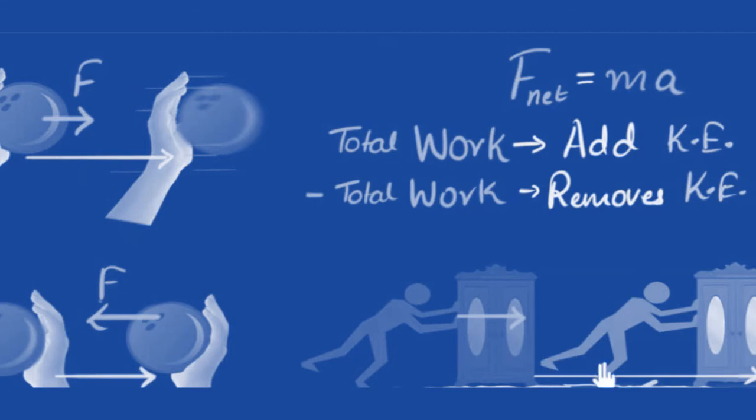So it just so happens that the two works cancel out. The total work done ends up becoming zero, and that's why the kinetic energy didn't change. Another way I like to think about this is that you are adding kinetic energy to the cupboard, but at the same time, friction is removing that kinetic energy from the cupboard, and that's why the kinetic energy didn't change at all.